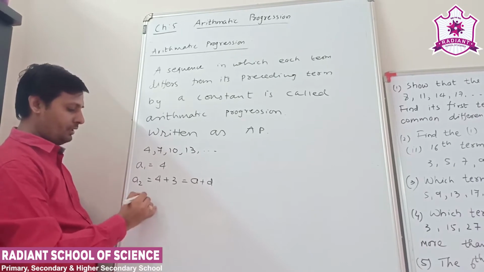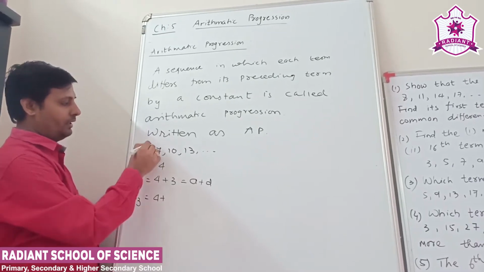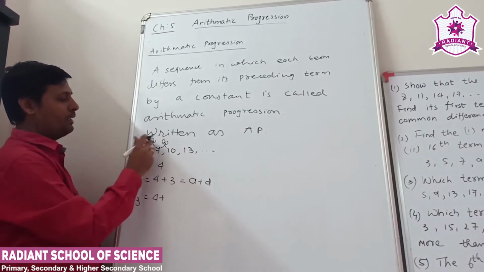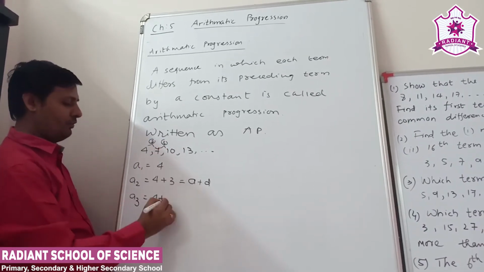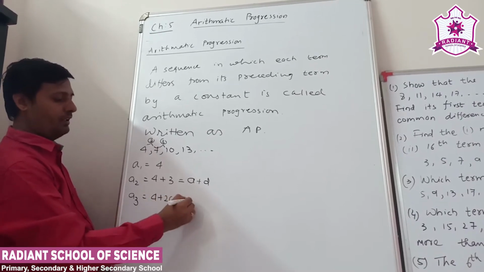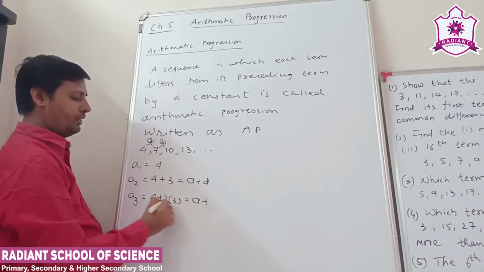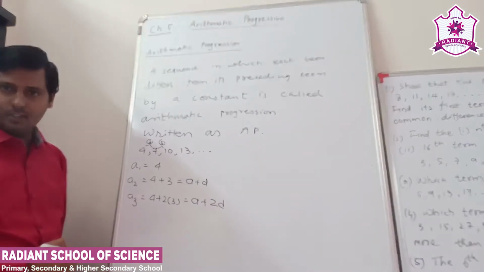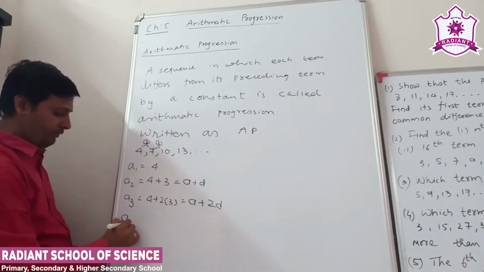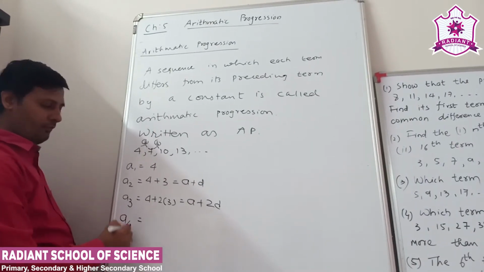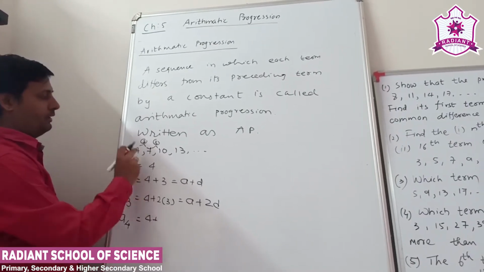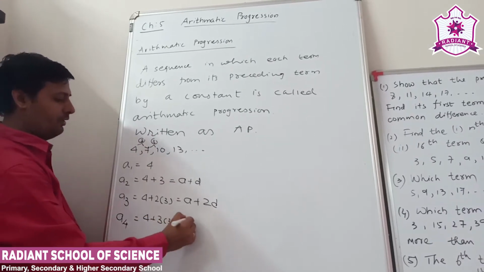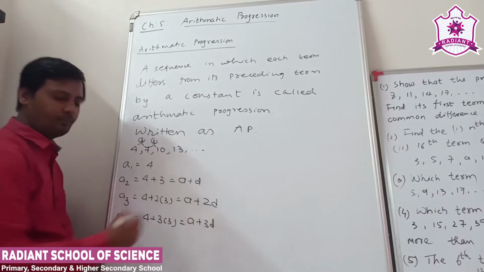Now A3: 4 plus 3 and here also 3, so 4 plus 3 plus 3 and you get 10. So 4 plus 2 times 3. Here 4 means the first term, and 3 means the common difference, a constant. Now A4, the fourth term: 4 plus 3 three times, so A plus 3D.